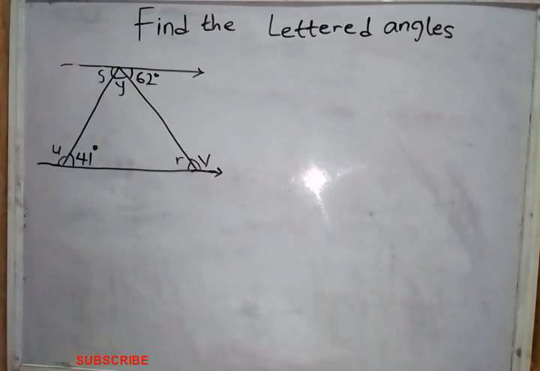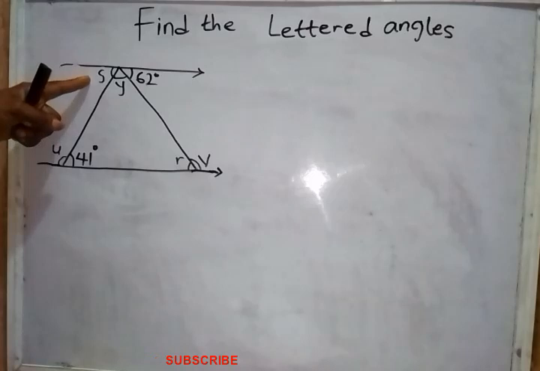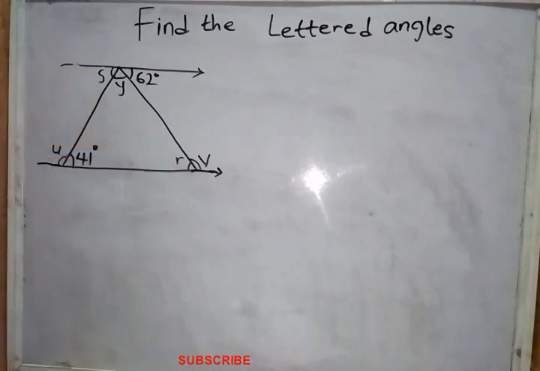We can decide to find U first by using the sum of angles on a straight line, which is equal to 180. And we can decide to find either S or R first using alternating angles. And in alternating angles, the angles are equal.